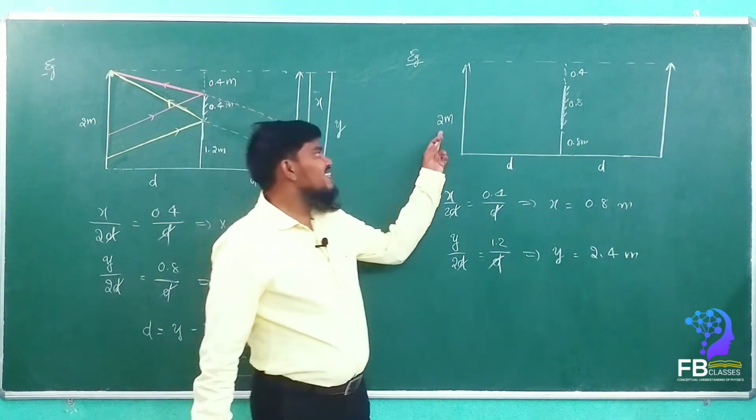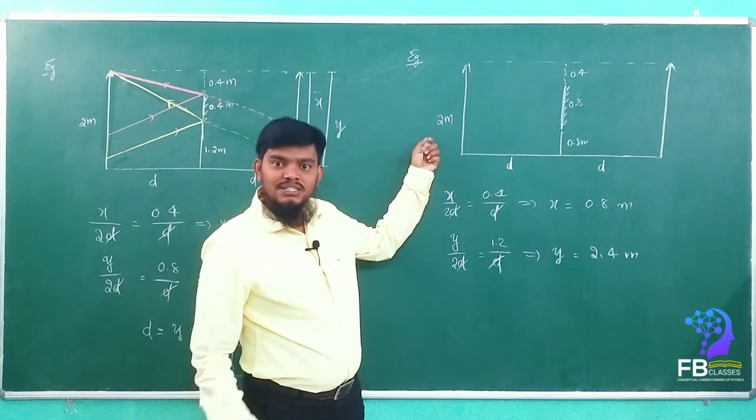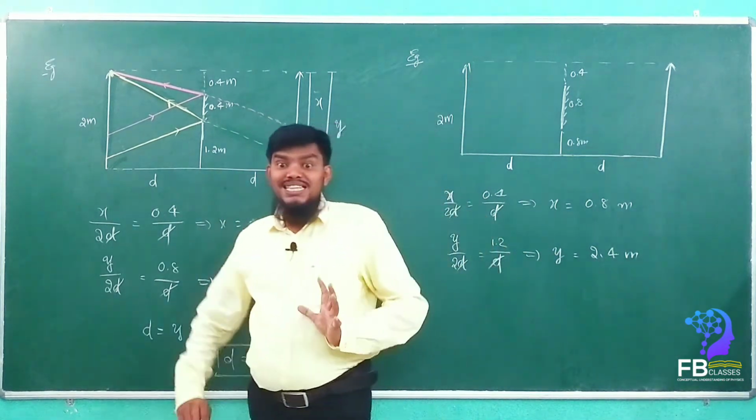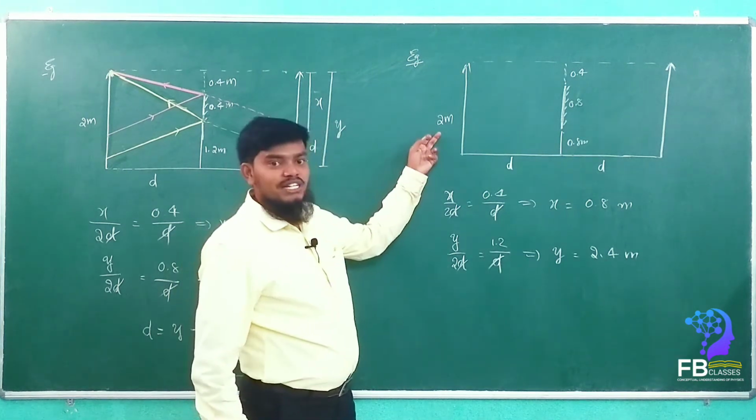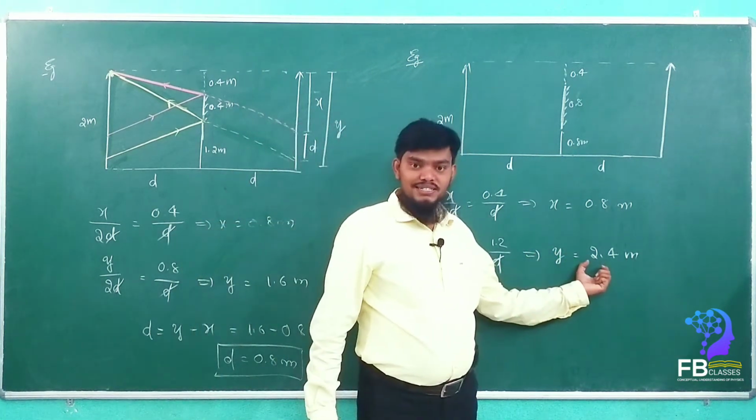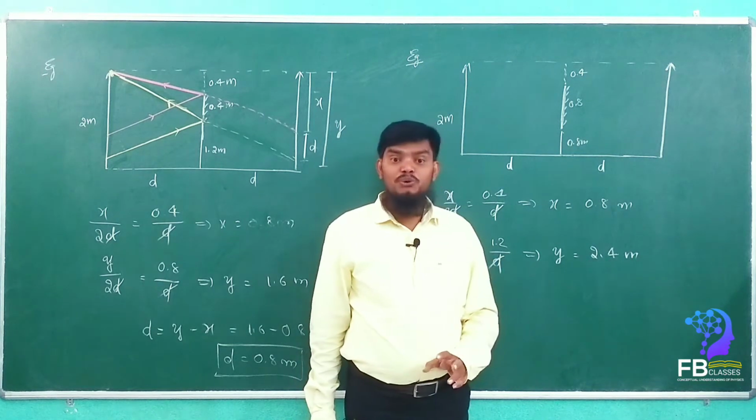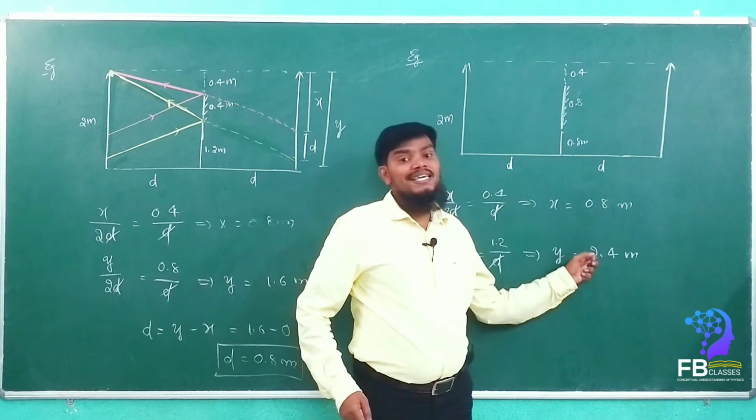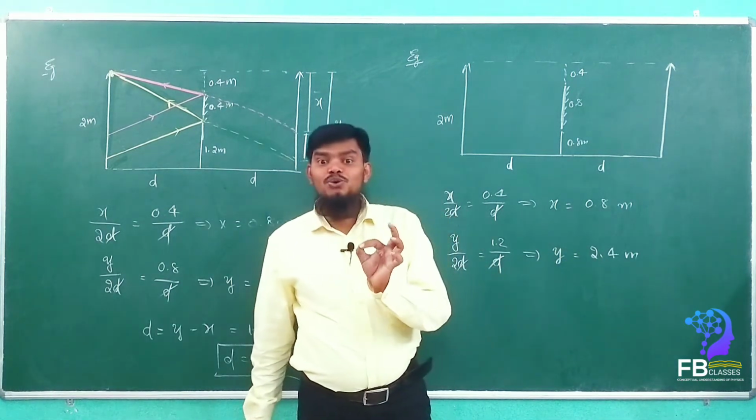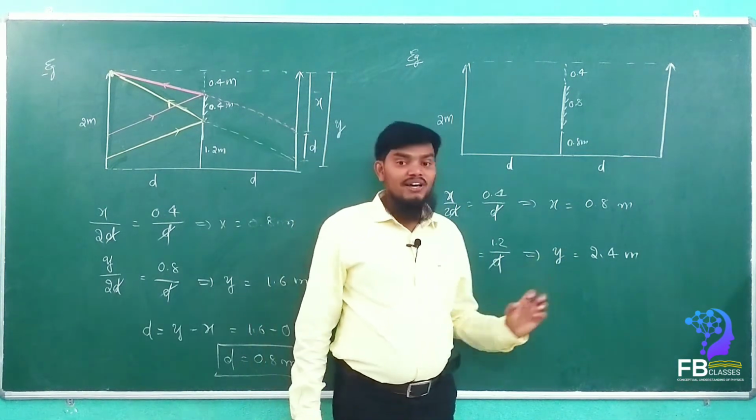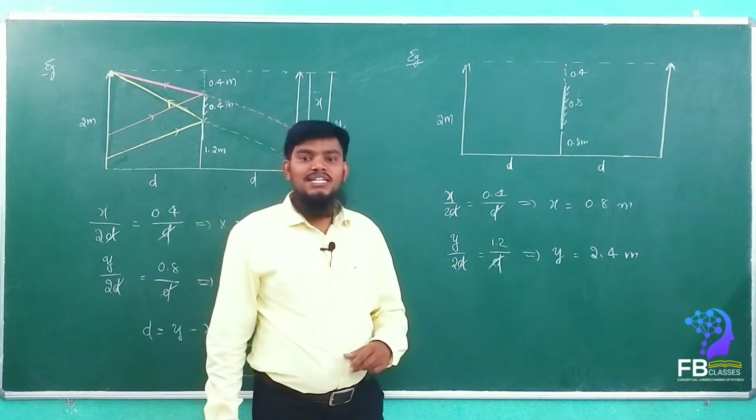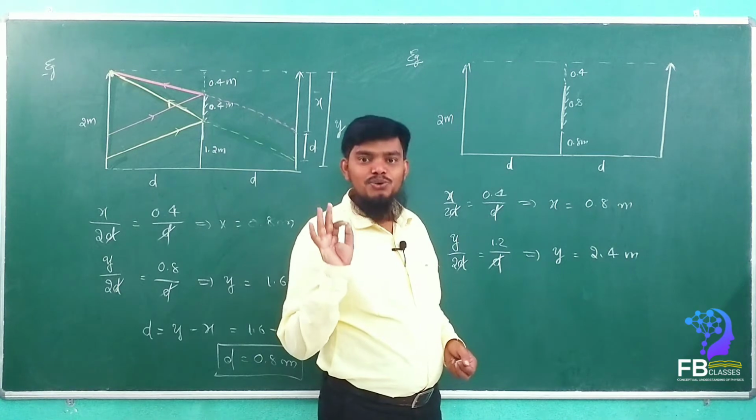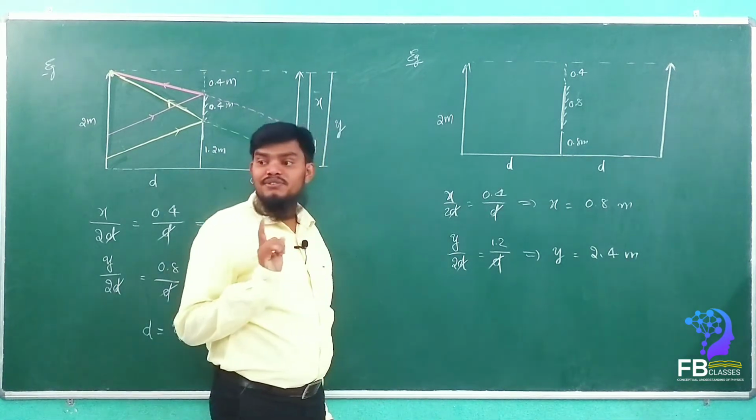But how much is the length of the object? 2 meters. Only 2 meters. But how much does the y value come here? 2.4. What do you mean by that? The object itself is 2 meters, but the image came as y is equal to 2.4. That means to say that in this case, the floor also appears. Whenever the y value comes more than the object length, then what is the meaning of that? The meaning is the floor also appears to us.